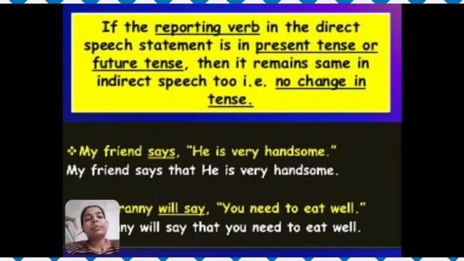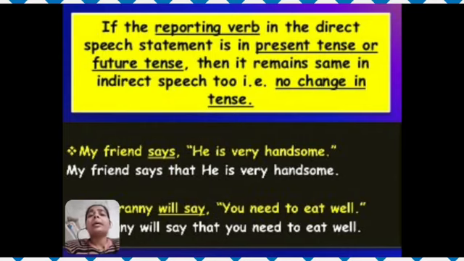Reporting verb. What is a reporting verb? The verb or the words which are used for reporting the speech. For example, say, ask, inquire, request, ordered, these all are reporting verbs. Friend says, he is very handsome. This is a direct speech. My friend says that he is very handsome. In this statement, as you can see, the reporting verb is in present tense. So, there is no need to change the tense of the verb in indirect speech.